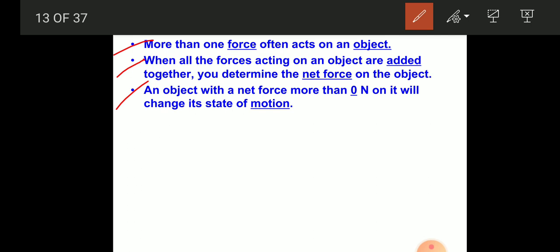And if multiple forces are acting on an object in the same direction, then the net force is the sum of all the forces. In the same way, if the forces are acting in opposite direction, then it is the difference between the two forces. So this is what about today's class.